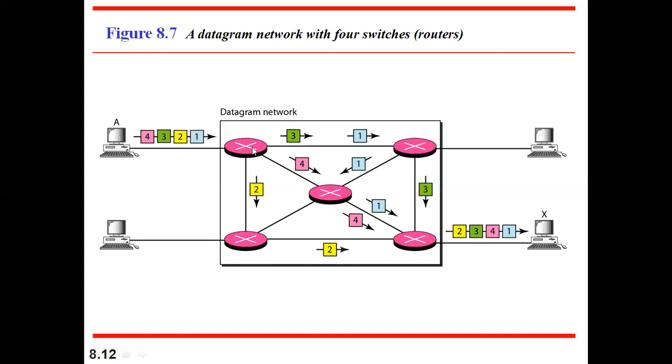Data will come here, then this switch will take a decision on how to send. Whichever switch is free, based on that, it will start sending packets to the next switch. It has sent 3 and 1 to this switch, 2 to this switch, and 4 to this switch. Then this switch, getting 3 and 1, will take a decision: 1 I will send to the center one, and the third one I will send to the other switch. Finally, the order in which we sent was 1, 2, 3, 4, but the order in which they were received is 1, 4, 3, 2. The order in which we sent is not the order received at the destination.